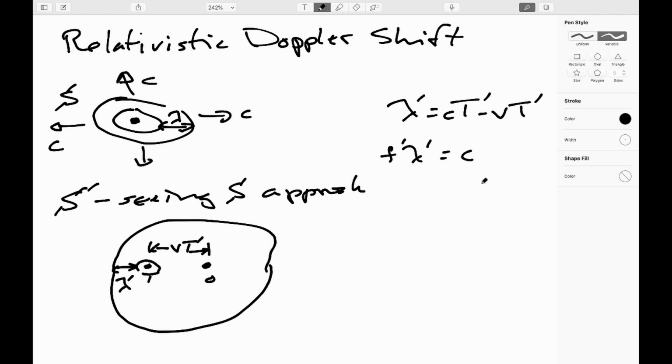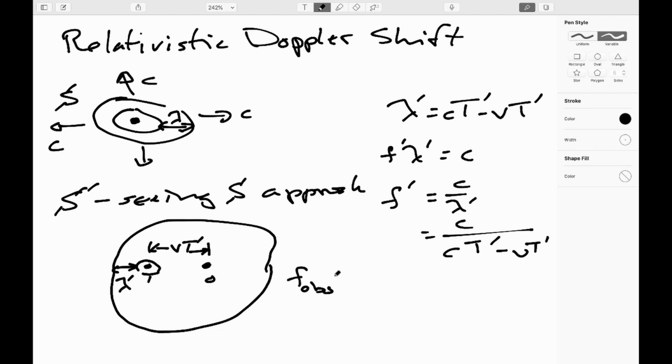That's still true. So we can say that the frequency is c over lambda prime, which is c over (ct prime minus vt prime). Okay, but we can time dilate those t's, right? So we can say that the frequency we observe would be equal to 1 over c, we can pull out a gamma, right?